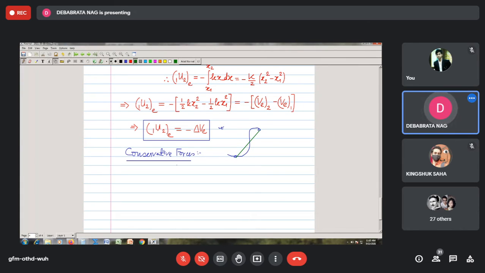For example, the gravity force is associated with potential function Vg, that is mgh. Similarly, the spring force, another example of a conservative force, is associated with some potential function. So every conservative force has some potential function, and the work done by such conservative forces will be the negative change of that potential function. That's why this negative sign comes into the picture.